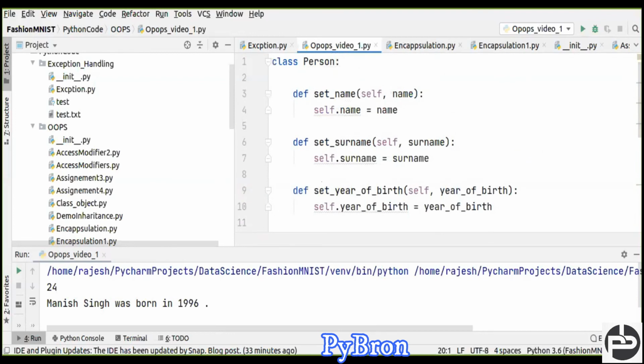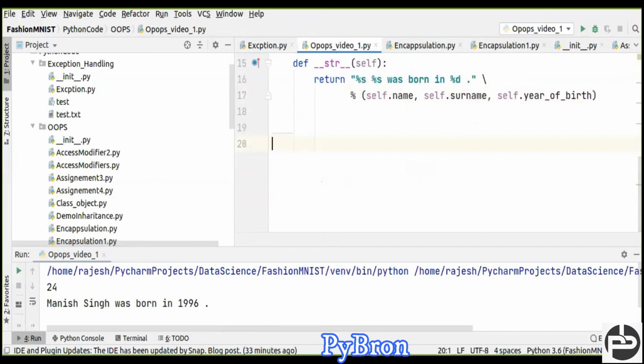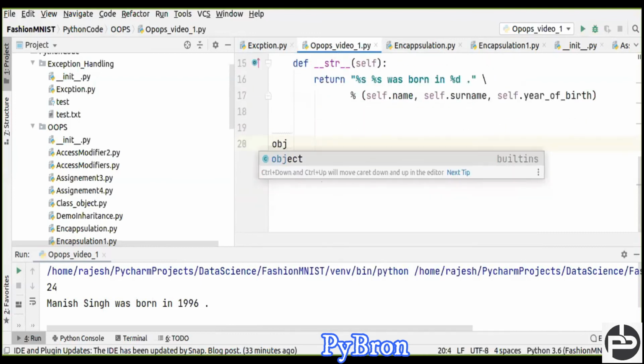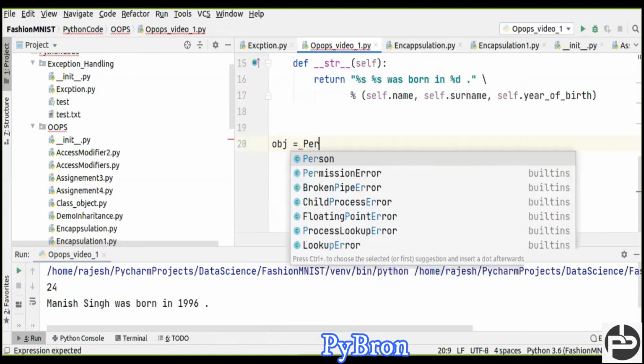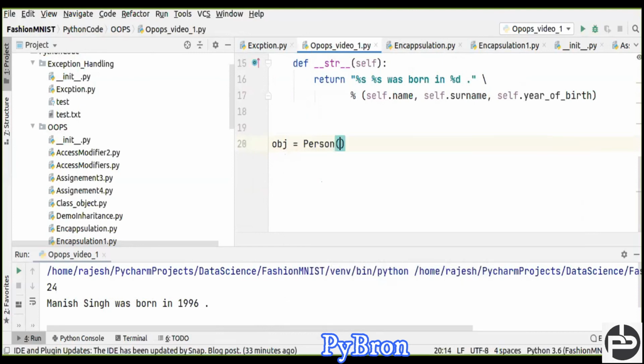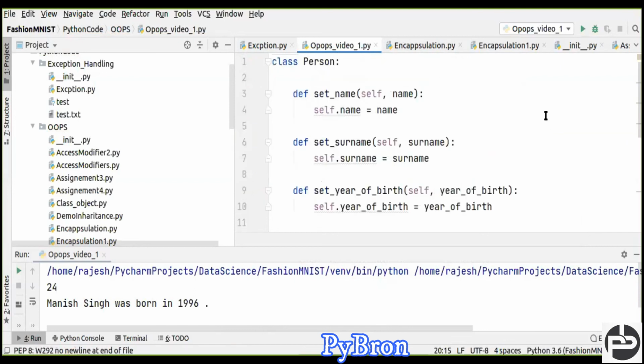Why is it not good practice? The same thing we can do with the help of the constructor. Why do we have to write this many lines of code? Let me create the object first. Obj is equal to person. I created the person, and here there is no need to call anything because we don't have any method, right? One more point to be noted: even if you don't have any method, a default constructor will be called automatically. You cannot see that. That is the default constructor.